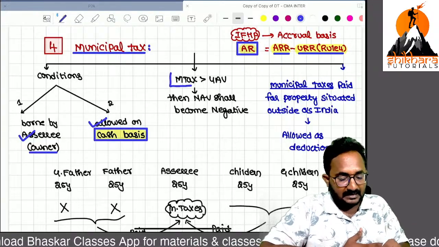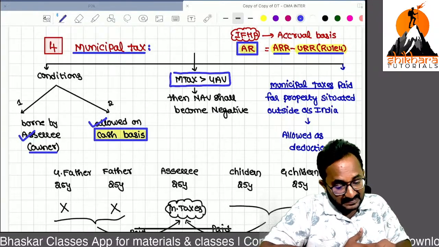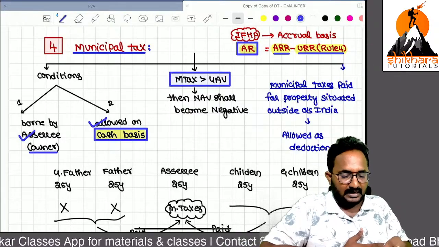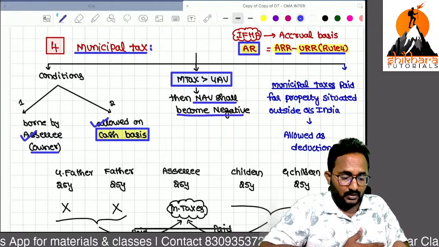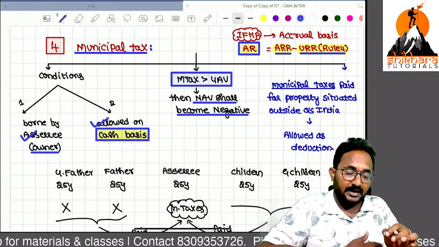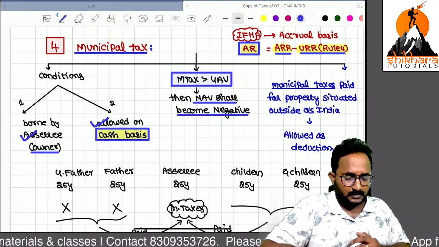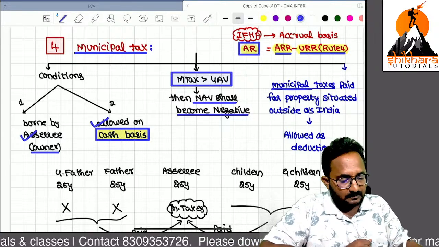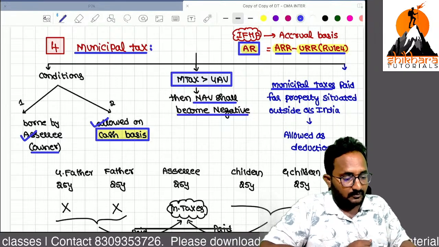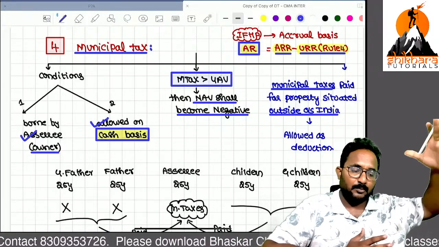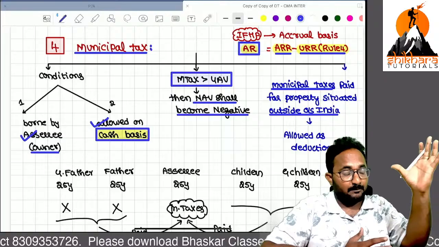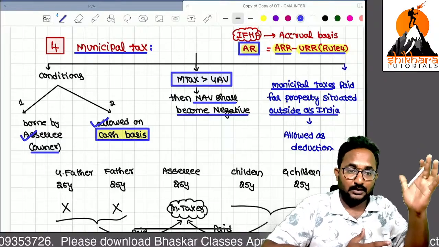If municipal tax is more than the GAV, then NAV shall become what, ma'am? Negative. So NAV shall become negative. This case is also possible. Yes, what about municipal taxes paid for a property situated outside India? Yes, no problem. I have one property in London. I paid some municipal taxes to the UK government.